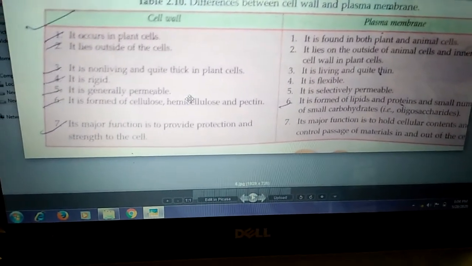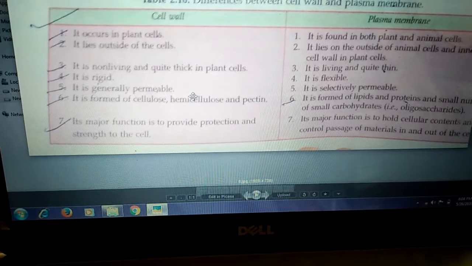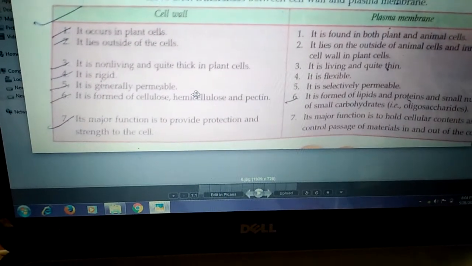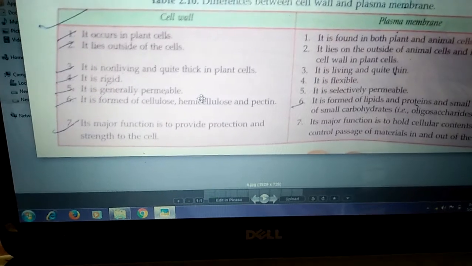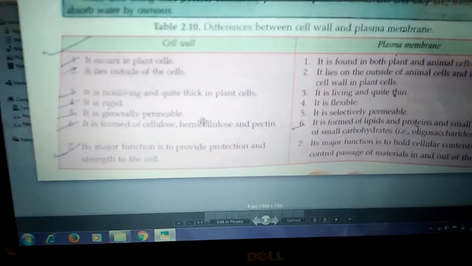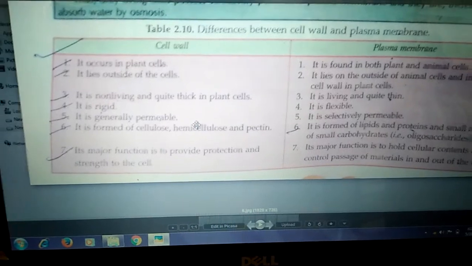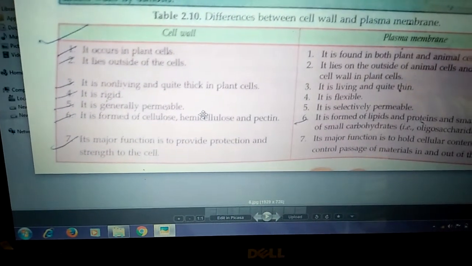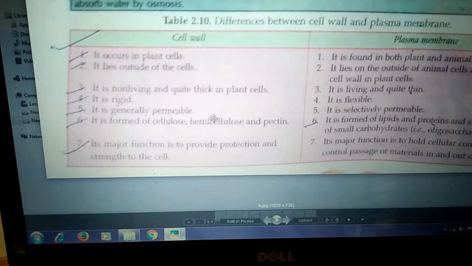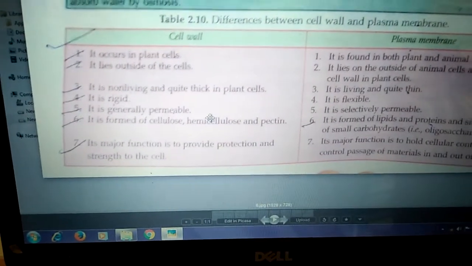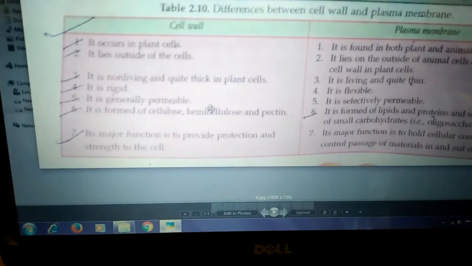Third, cell wall is non-living and it is quite thick. Plasma membrane is living and it is thin. Then fourth point, cell wall is rigid. Rigid means it is stiff. Plasma membrane is flexible. Then fifth point, cell wall is freely permeable. Plasma membrane is selectively permeable.